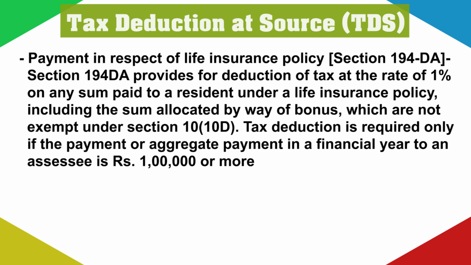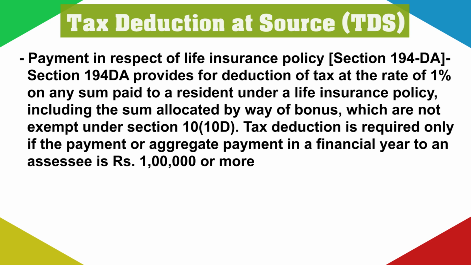Payment in respect of insurance policy, section 194DA. Section 194DA provides for deduction of tax at the rate of 1% on any sum paid to a resident under a life insurance policy, including the sum allotted by way of bonus, which is not exempt under section 10(10D). Tax deduction is required only if the payment or aggregate payment in a financial year of an assessee is rupees 1 lakh or more.